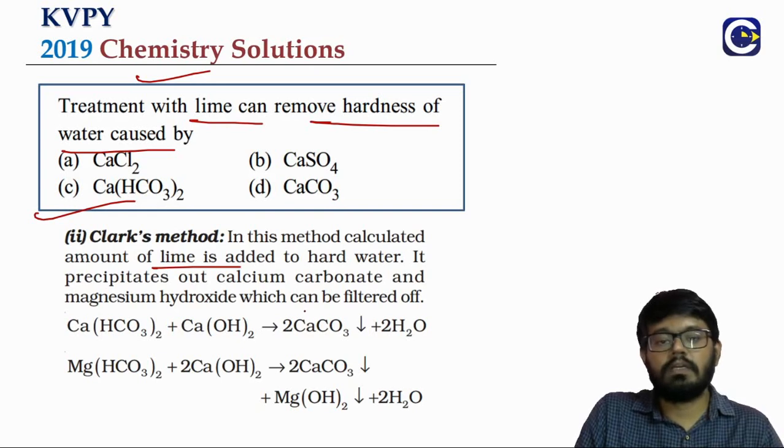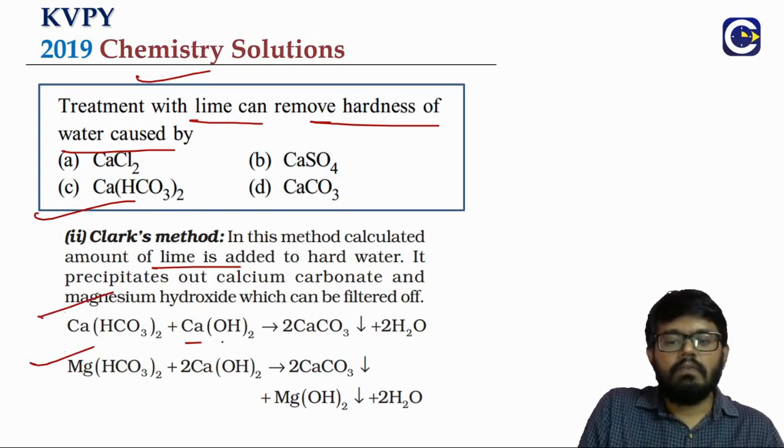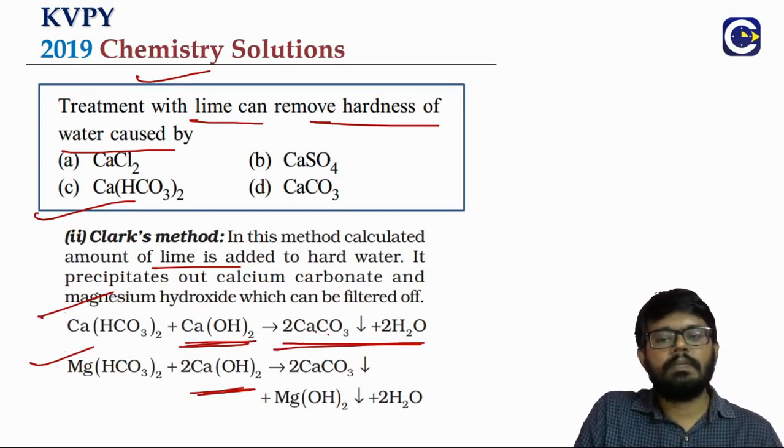Temporary hardness means what? Bicarbonates. So either you have a calcium bicarbonate or magnesium bicarbonate. When we treat this with lime, calcium hydroxide, what we will see is the corresponding calcium or magnesium ions will get precipitated. See here, calcium bicarbonate will be leading to formation of calcium carbonate, that will precipitate.